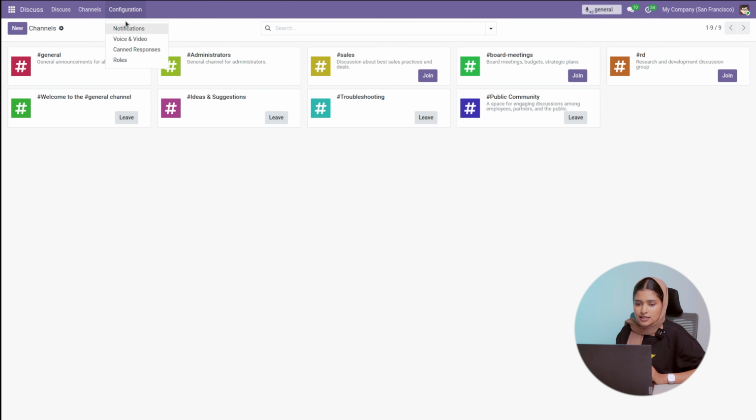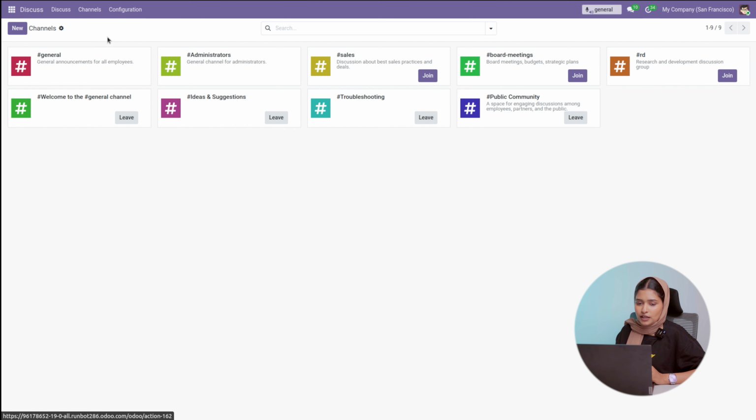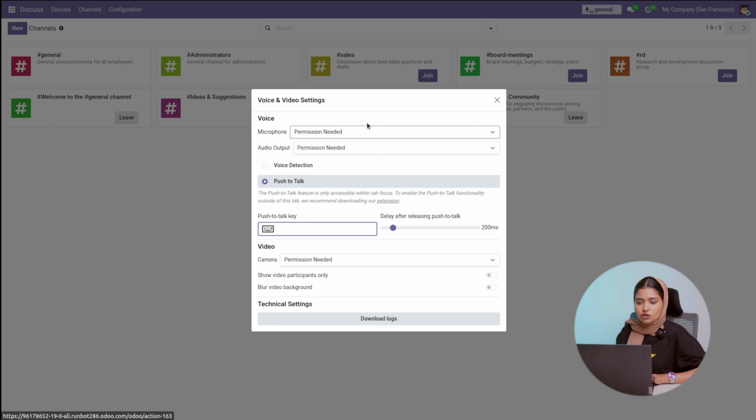Under the configuration, we have different kinds of configure options, which means notification. Here you can set up the notification settings, like channel notification, which is mention only, all, or nothing. So you can provide the notification settings. And there we have the voice and video call. Under the voice and video call, you can see the similar wizard that you can find once you are making any video call or starting a meeting.